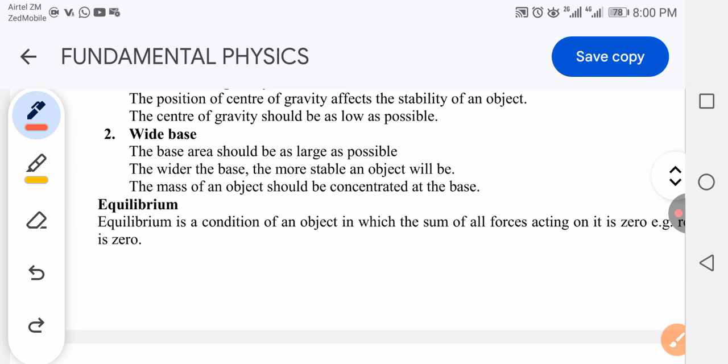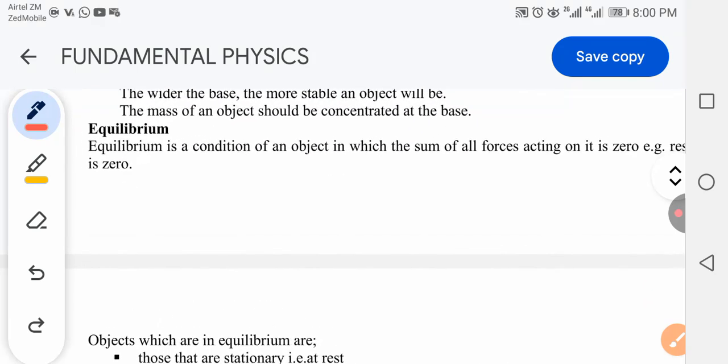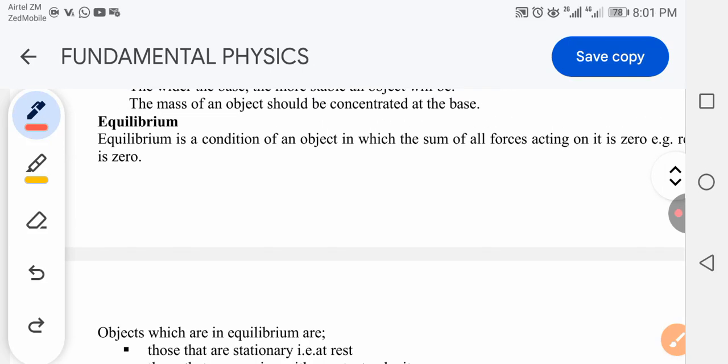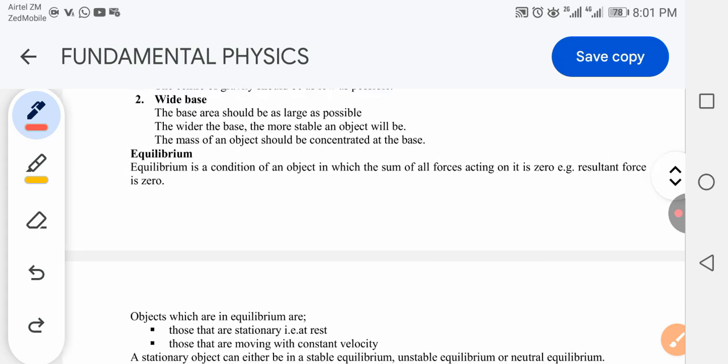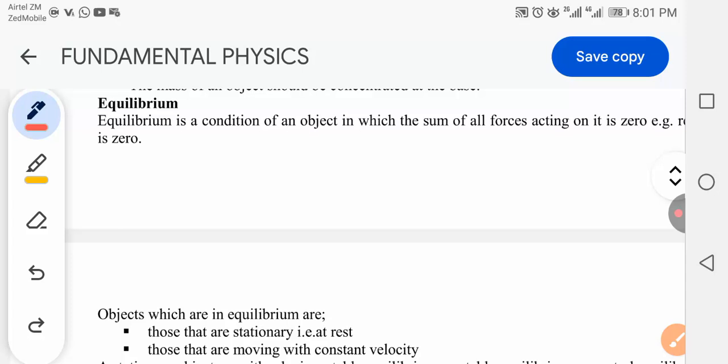So now moving on to equilibrium. What does it mean when you say equilibrium? Equilibrium is a condition of an object in which the sum of all forces acting on it is zero, i.e. the resultant force is zero. So what I'm trying to say here is that let's say you have a piece of rock here, a box, right?